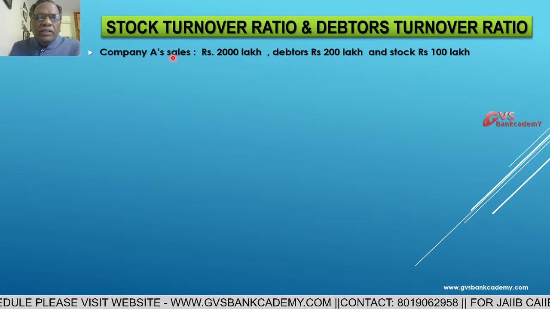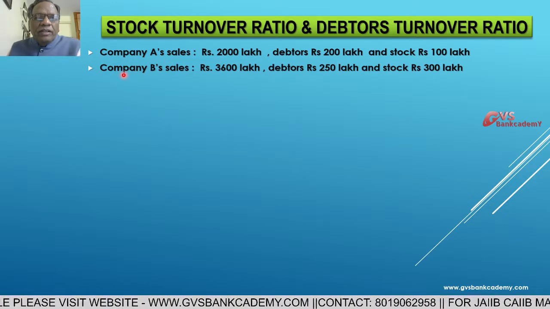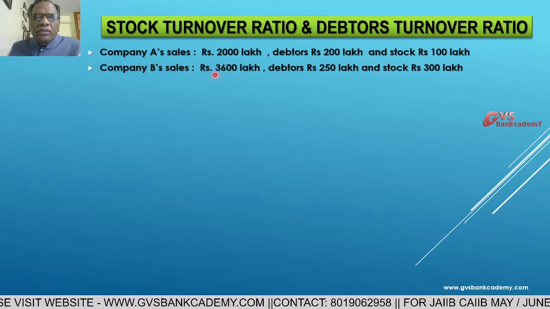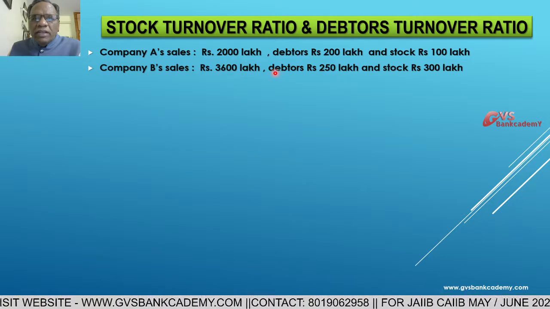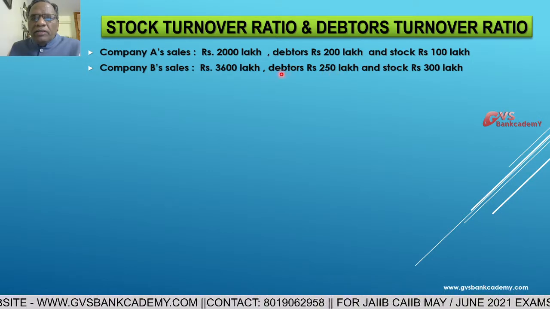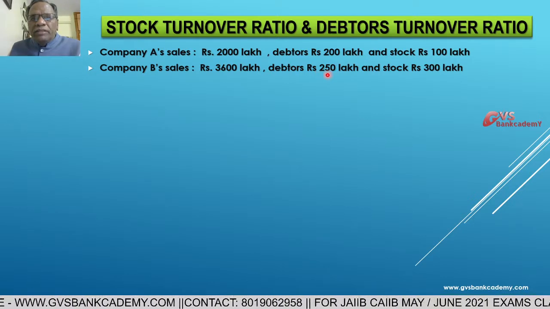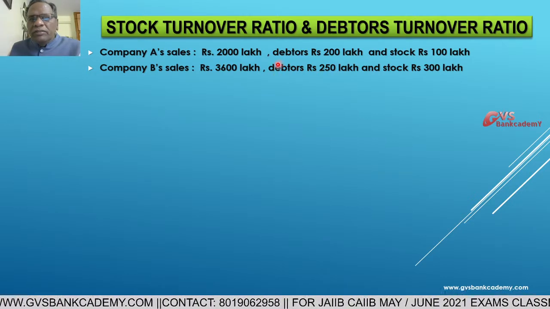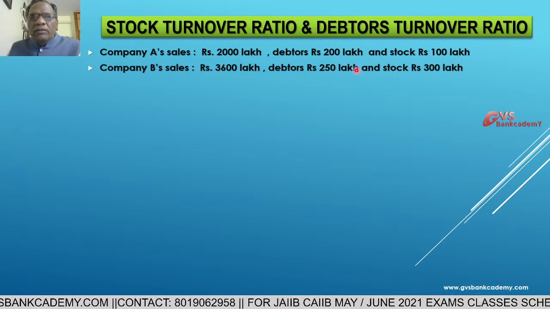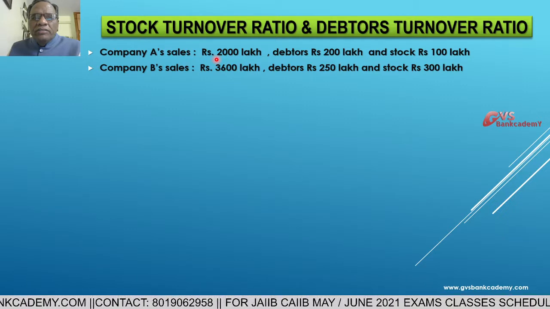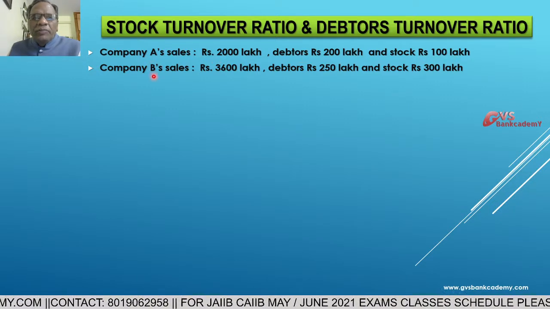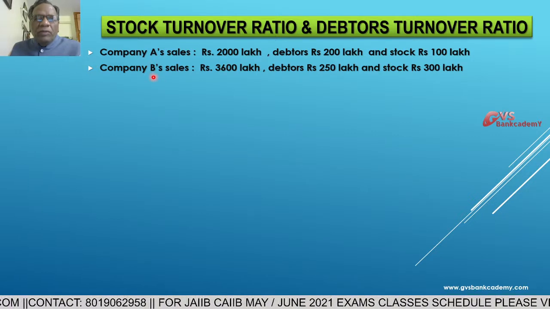This is company A. Then company B total sales 3600 lakhs. Debtors, credit sales outstanding at year end, 250 lakhs, and closing stock level 300 lakhs. Both companies' details of sales, debtors and stock level we have taken. Now one by one we can see.